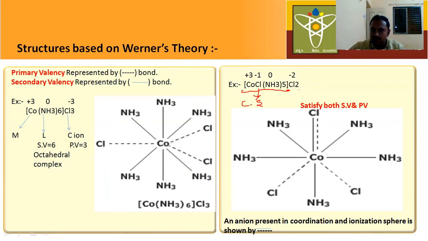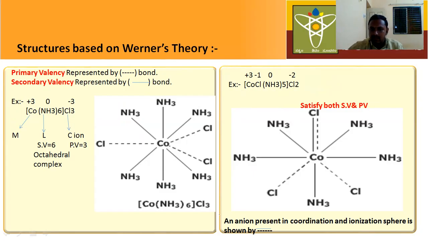This is the coordination sphere, and these are the counter ions. The counter ion is Cl minus ion, and in the coordination sphere the ligand is also Cl minus ion. In this case, this Cl minus ion satisfies both primary valencies and secondary valencies.